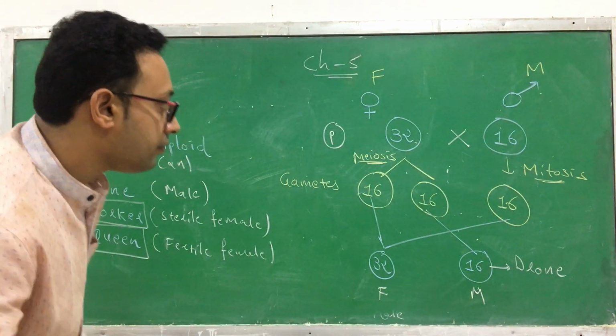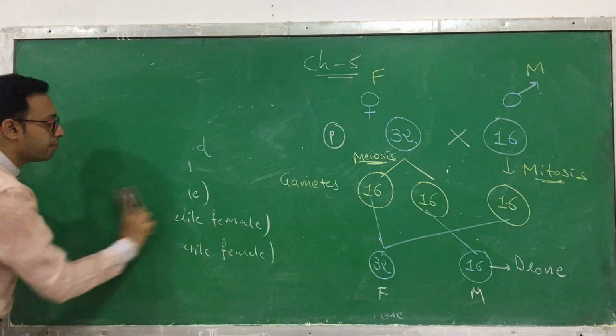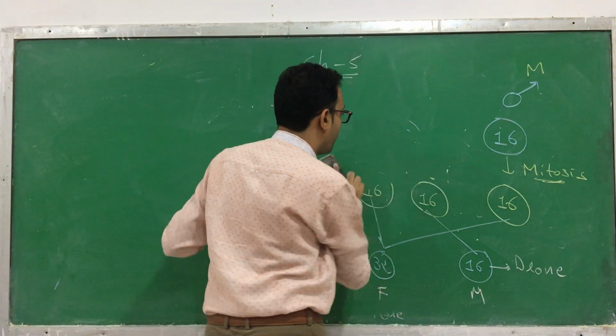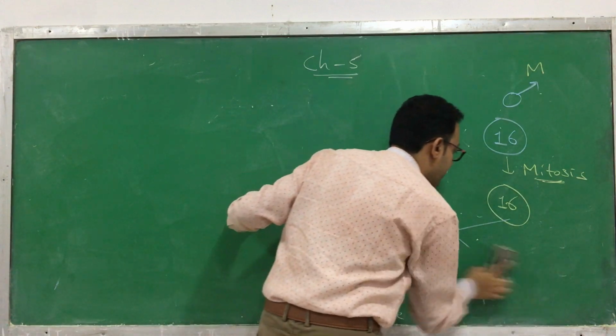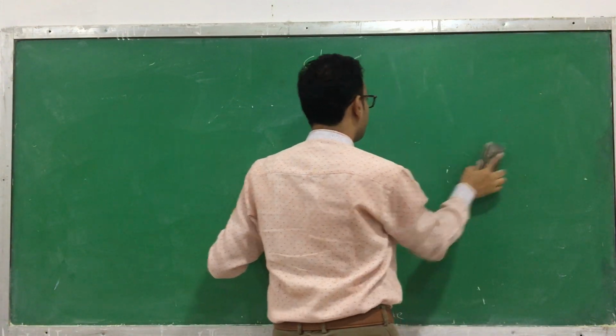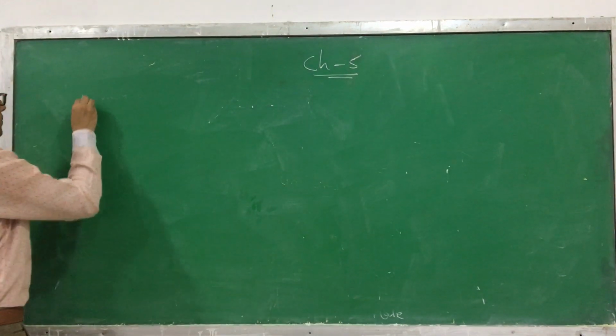Next, another method of sex determination is based on the Barr body or Barr body test. Remember, whatever I am discussing now is not given in the book, but it is important. What is a Barr body?